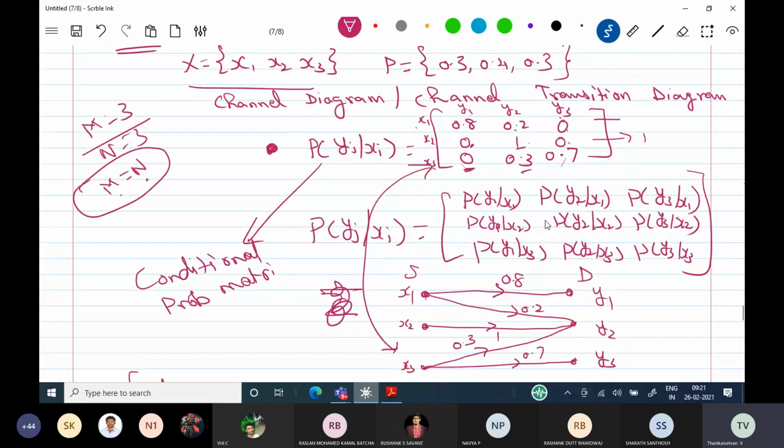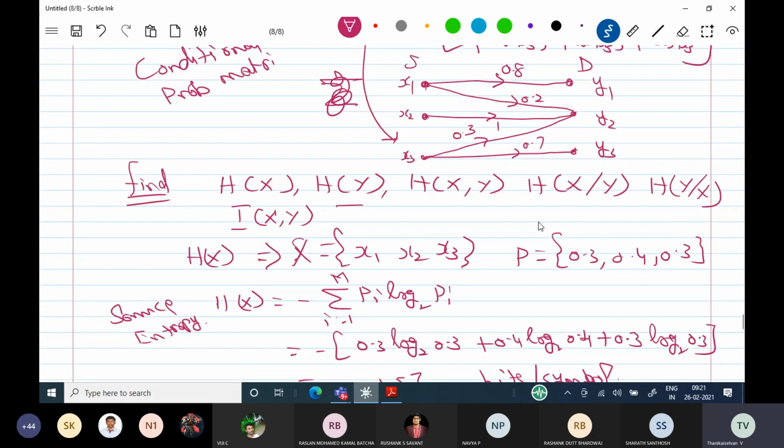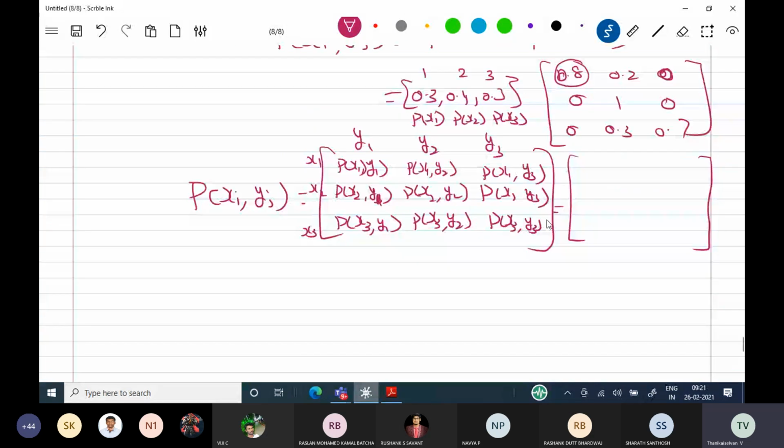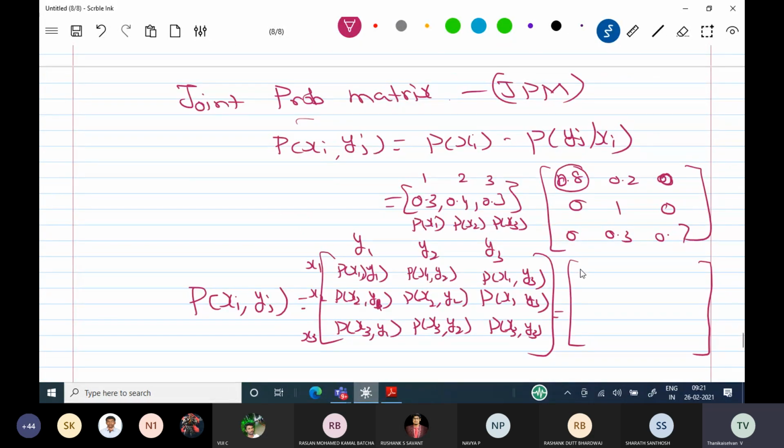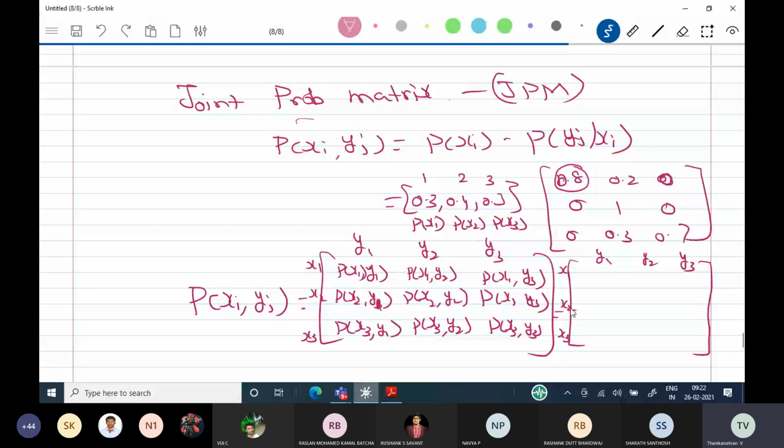In the first row, all the values are x1; in the second row, all the values are x2.